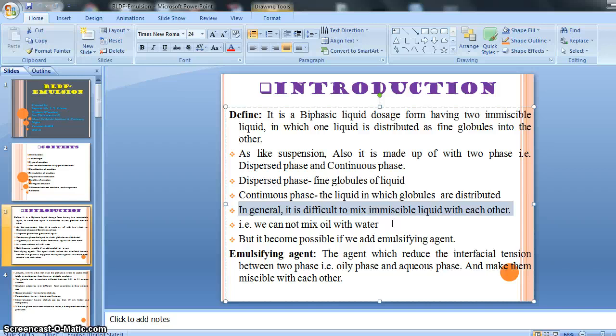So how is it possible? Let's see. A common man can't mix oil and water with each other, but it is possible for the pharmacist, because he knows how to mix them, or what the remedy is for mixing oil and water. So let's see how it becomes possible if we add an emulsifying agent.